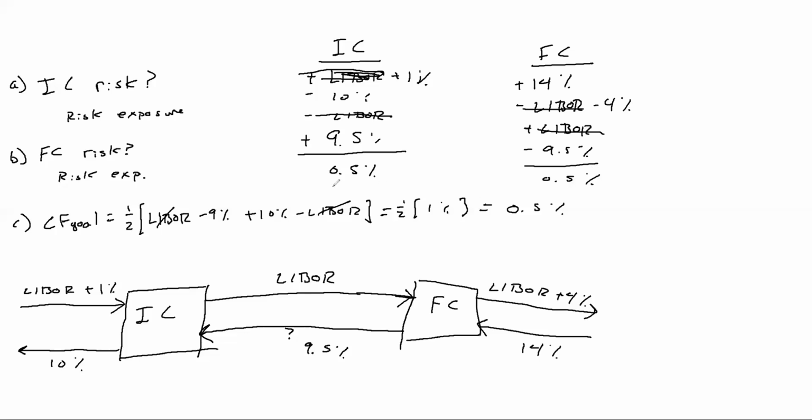So that works out. Both of these companies have a guaranteed 0.5% profit from this in terms of their cash flow goal, and they've completely eliminated the interest rate risk related to these transactions. So this is it for our first swap example. In the next video, we're going to do another example of a swap.